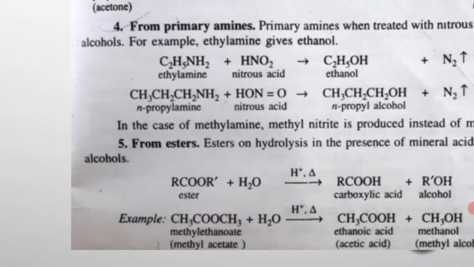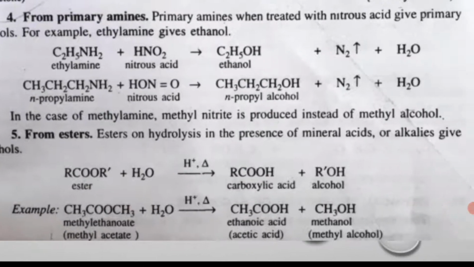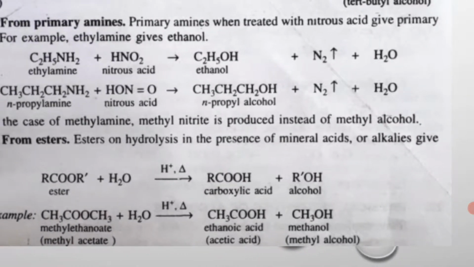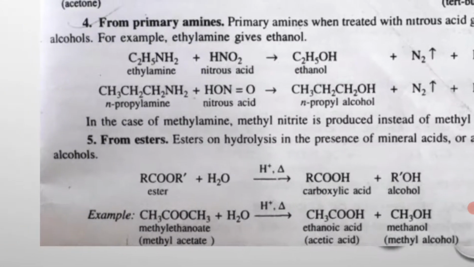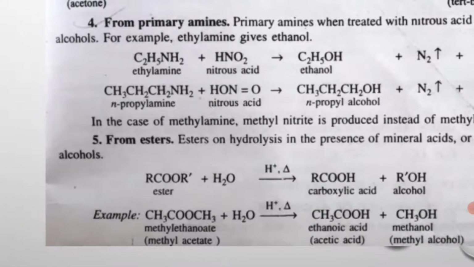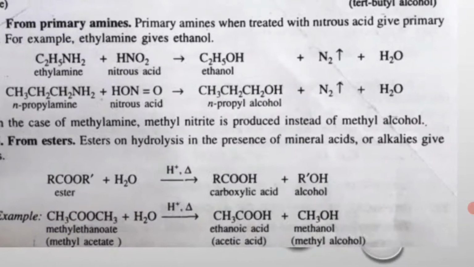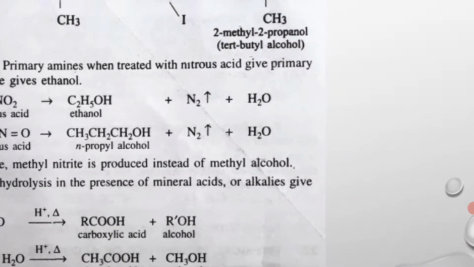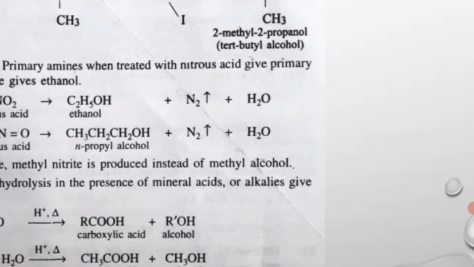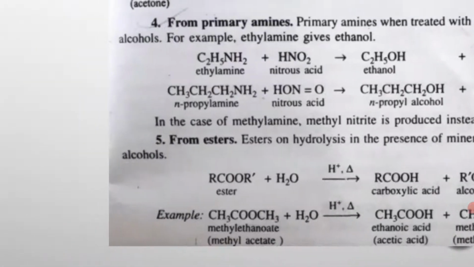So ethylamine on treating with HNO2, that is HONO, gives ethanol, releasing nitrogen gas and water. Similarly, n-propylamine on treating with nitrous acid gives n-propyl alcohol, releasing nitrogen gas and water H2O.